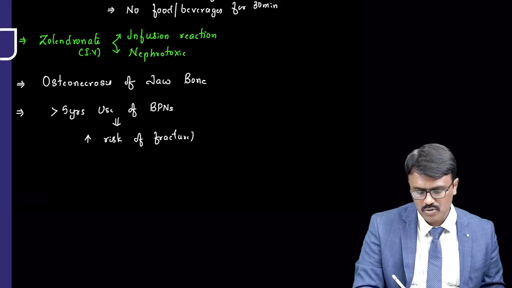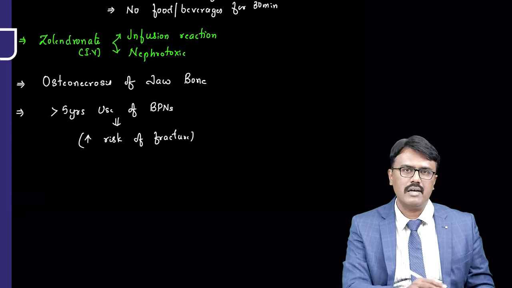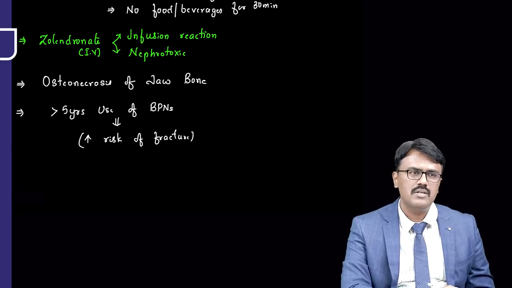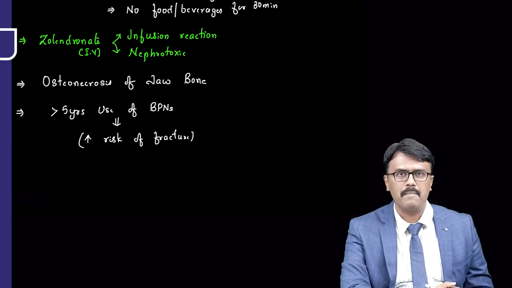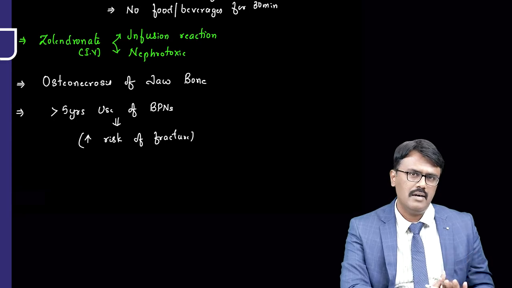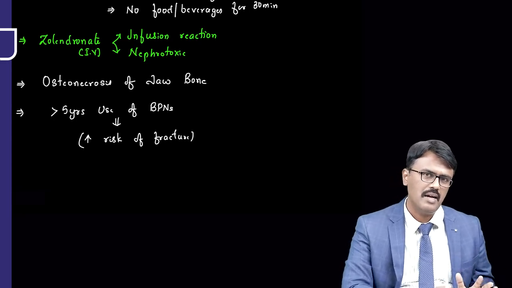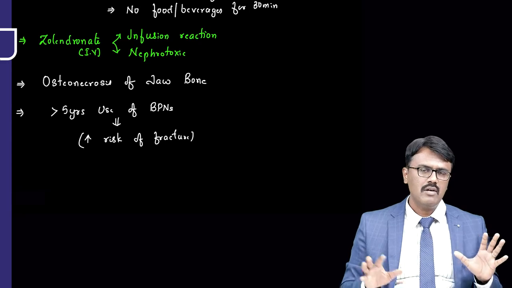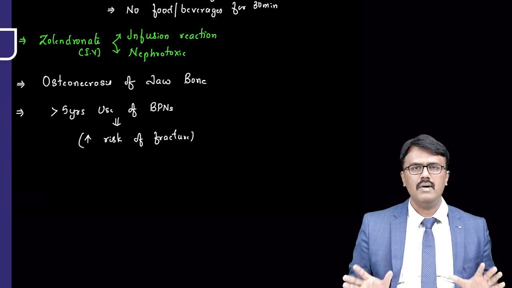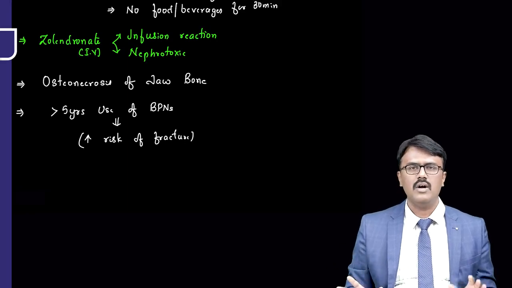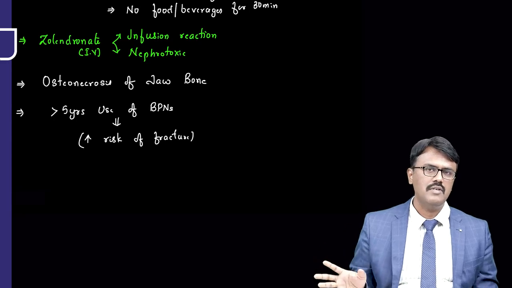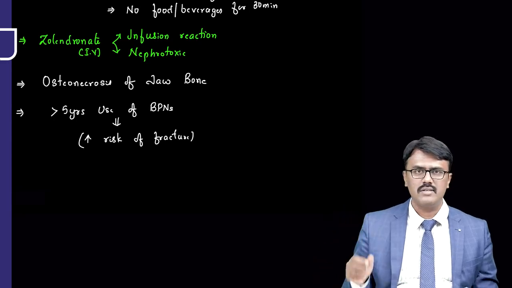And particularly they have shown to increase the risk of intertrochanteric fractures. You may ask a question, sir, we are using this drug to prevent fracture, then why is the fracture occurring? Now please understand, I told you in the beginning of the class that the osteoclast and osteoblast are required. They are in balance. Who will form the bone? Osteoblast. Who will resolve the bone? Osteoclast. Now, what you have done, you have suppressed the activity of osteoclast for so many years.